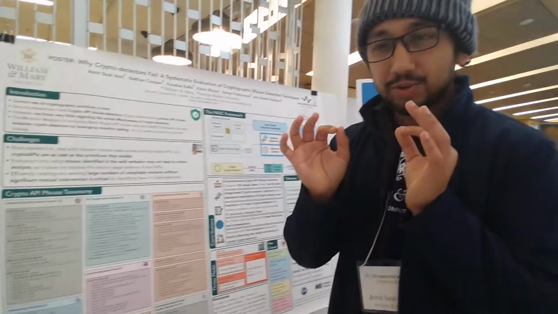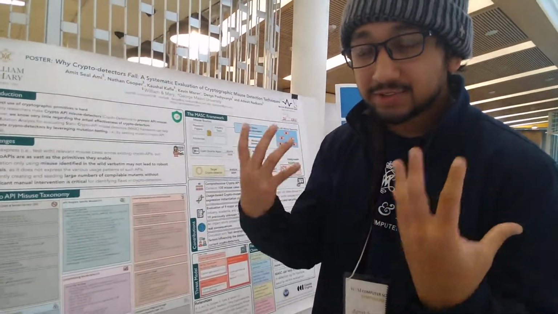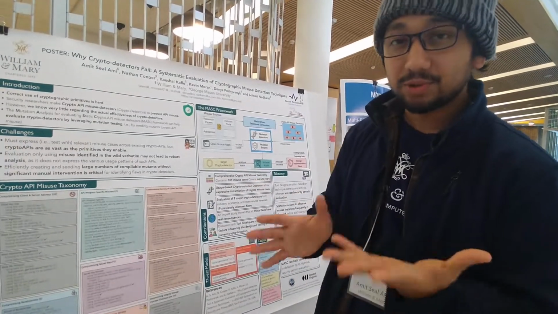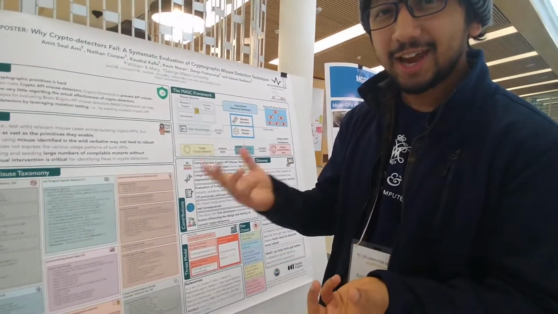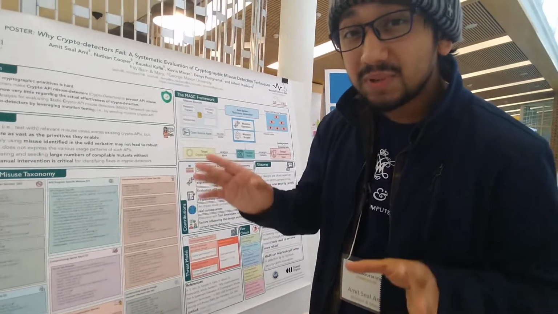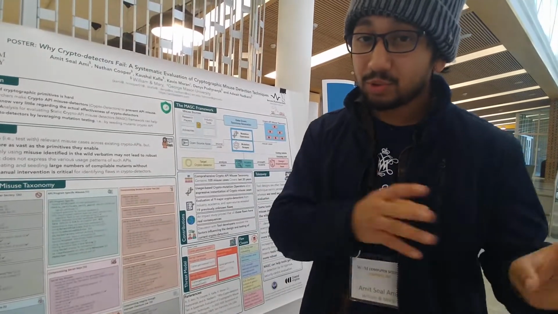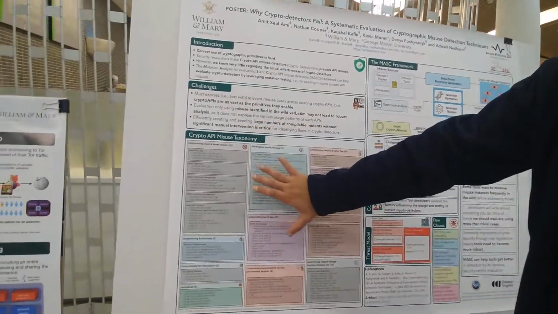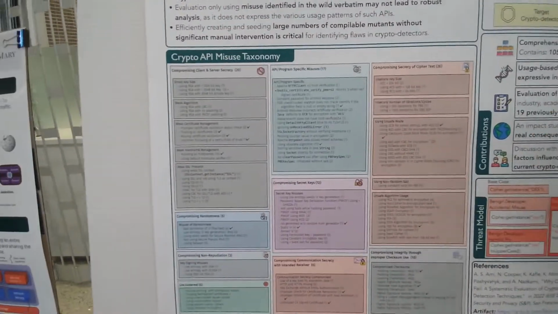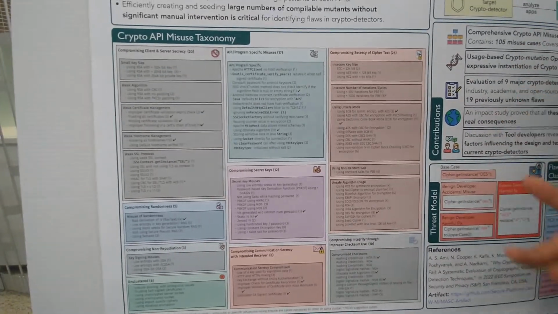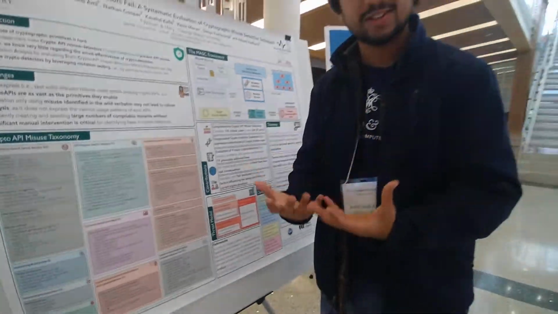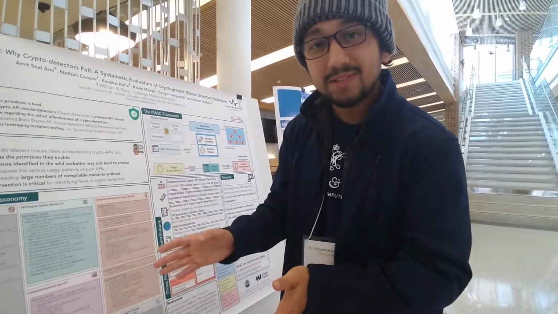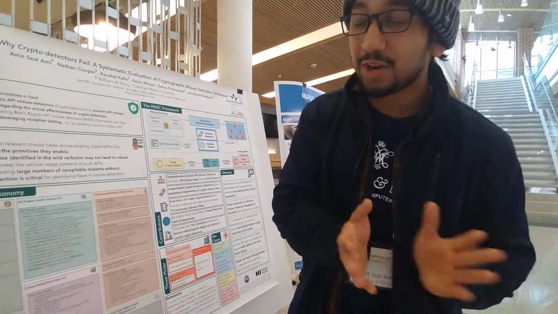So, to start our research, we started with cryptographic API misuse in the wild. We analyzed the sources from industry and academia and extracted all the misuse that we could find from the last 20 years, and this is the accumulation of what we have found. This has been done after 2 months of manual work where we analyzed and extracted everything. And this contains all the cryptography API misuse that has been discussed in industry and in academia.